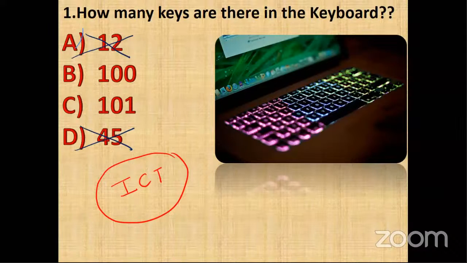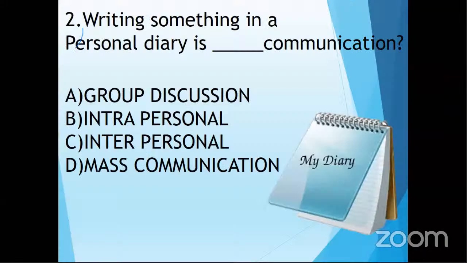What we have to do is eliminate the options which cannot be the answer and then do the guesswork. So here the correct answer is 101. No problem. Even if you don't know the answer, if you eliminate two options and then do the guesswork, chances of success would be more. So the first rule for attempting any competitive exam is the principle or rule of elimination. Moving further, students, we have one more question for practice.